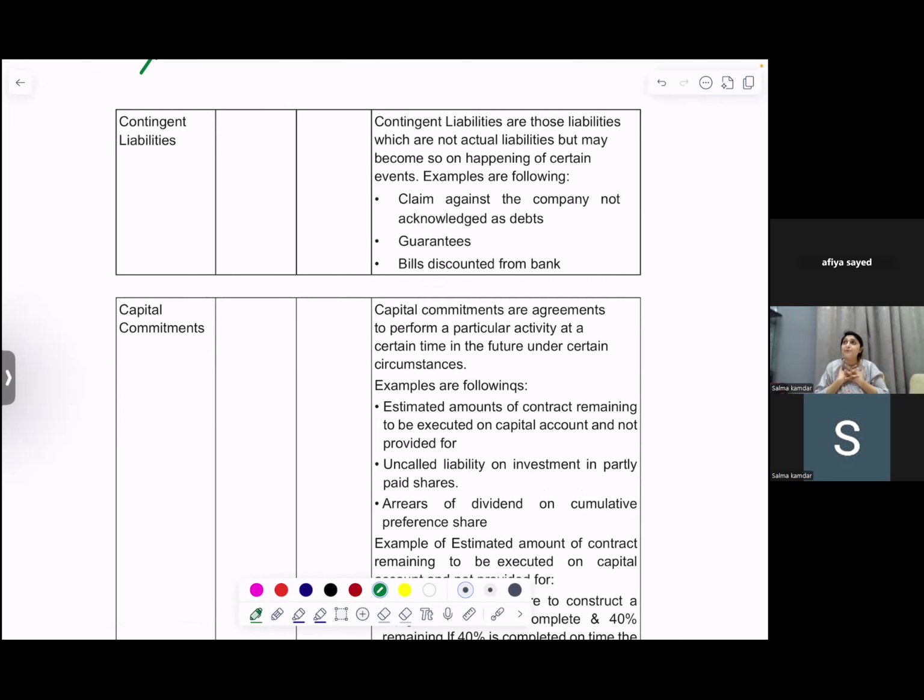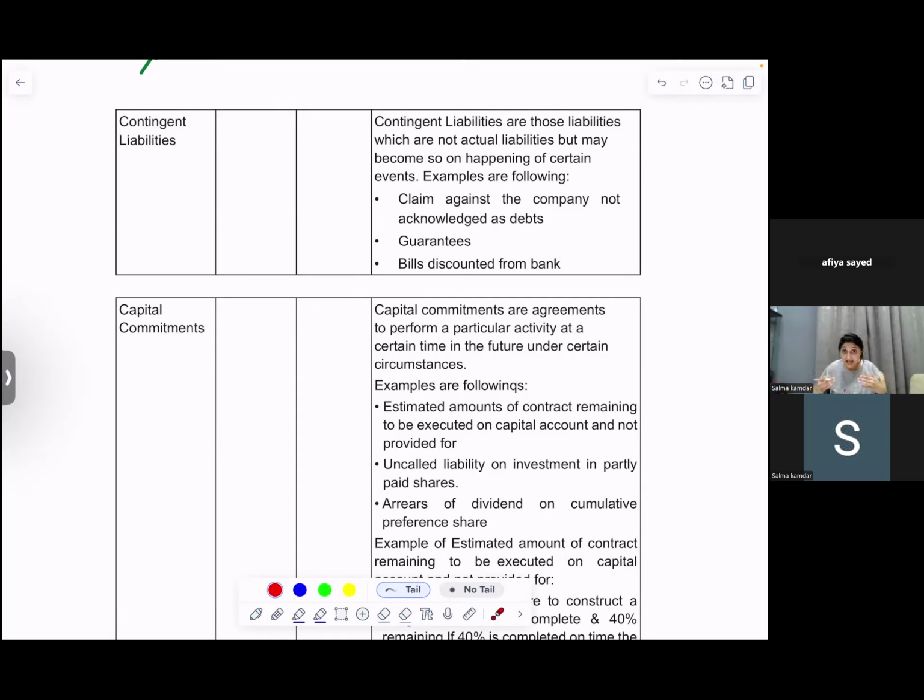For an example, an employee has done a court case against you. Since this employee has done a court case against you, there are chances that he wins the case. Say he says that you've not given him salary, or you've not given him gratuity. In that scenario, your liability would arise only if the employee wins.